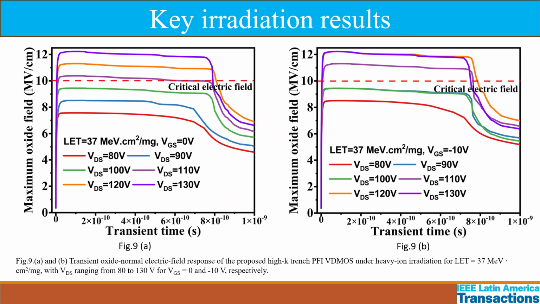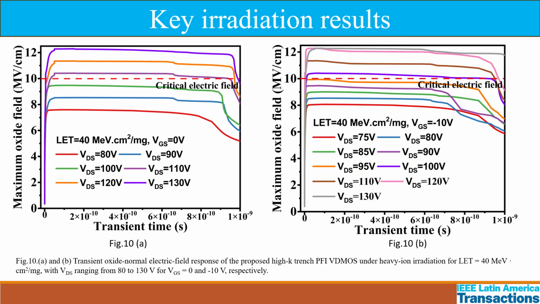For VGS 0 and -10 volt in figure 9a and b, we can see that the maximum electric field across the oxide is increased from 7.5 to 8.5 megavolt per centimeter for a VDS of 80 volt rise when VGS is changed from 0 to -10 volt. The maximum electric field across the oxide is increased from 7.5 to 8 megavolt per centimeter at VDS 80 volt and VGS from 0 to -10 volt.